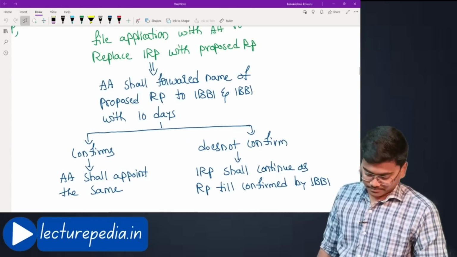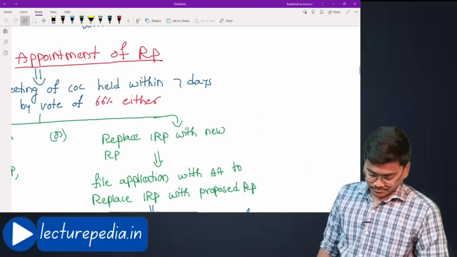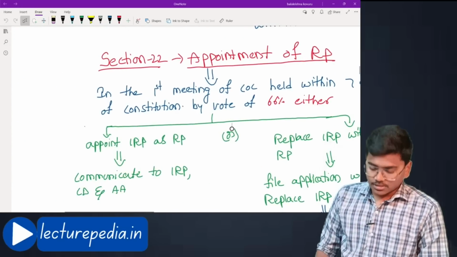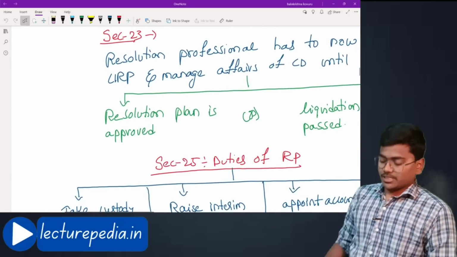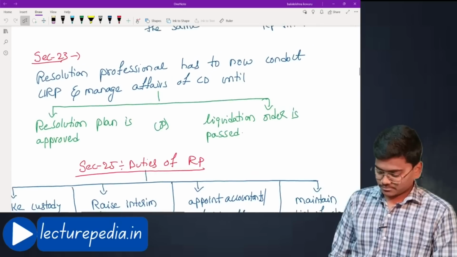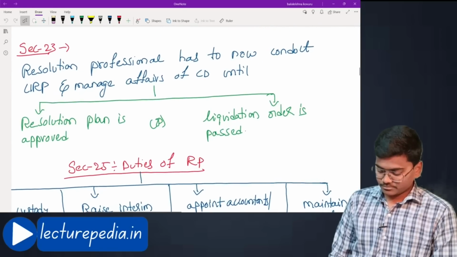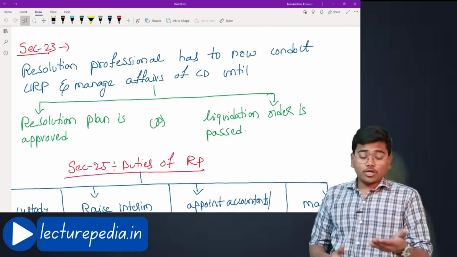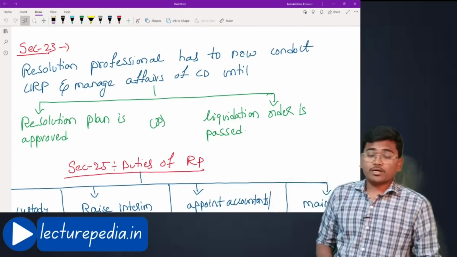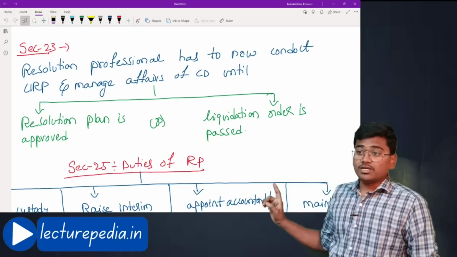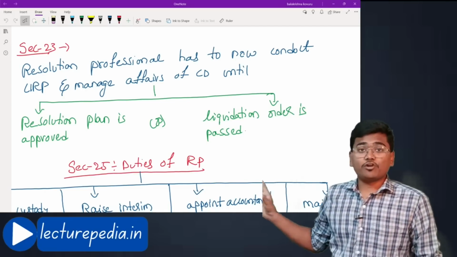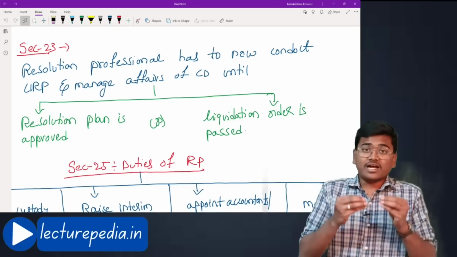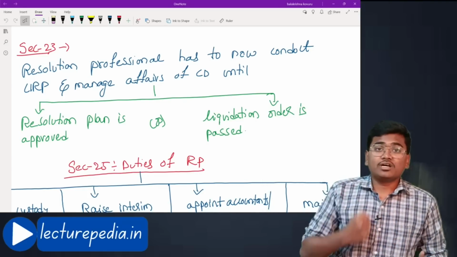Next, section 22 we have completed. Section 23, committee of creditors have appointed resolution professional. Now resolution professional has to conduct CIRP and manage the affairs of corporate debtor. Okay, now the entire company will be in the hands of resolution professional.